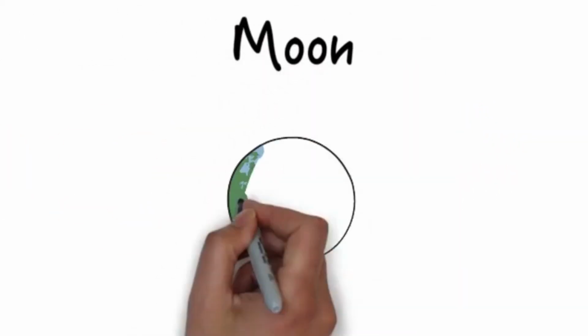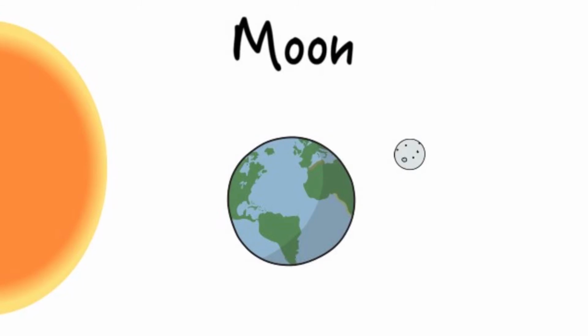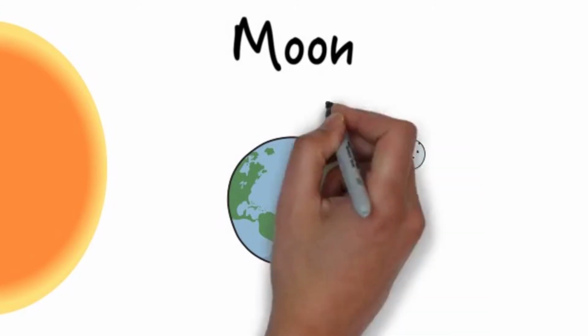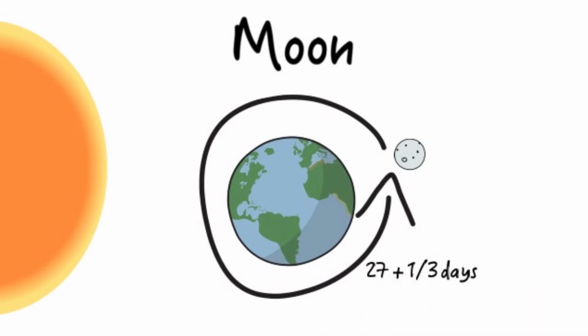The moon is a natural satellite that orbits the Earth. At night, we can see that the moon emits a beautiful pale light, but it doesn't produce light of its own. It rather reflects light from the sun. The moon orbits around the Earth once every 27 1/3 days. The same side of the moon is always facing the Earth.